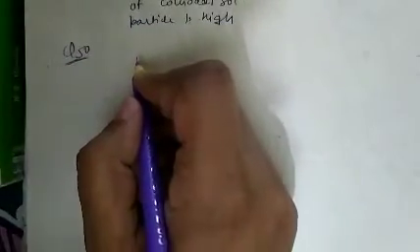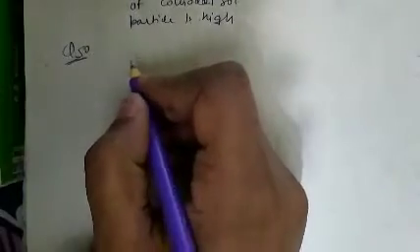See question number 50. Which one of the following is not correct for physical adsorption?